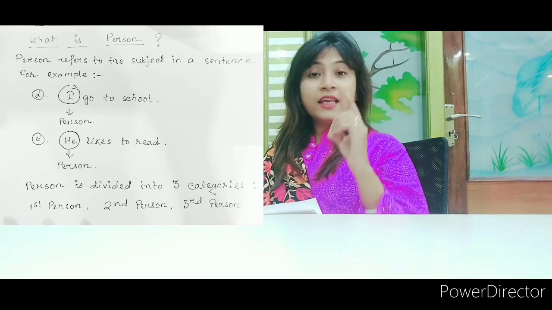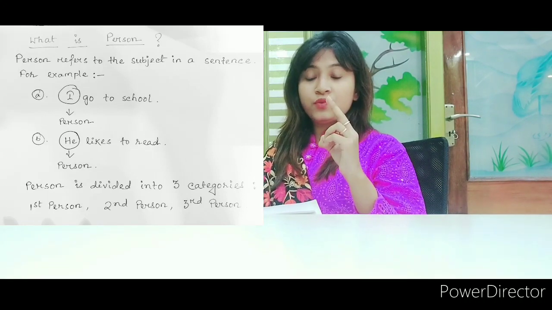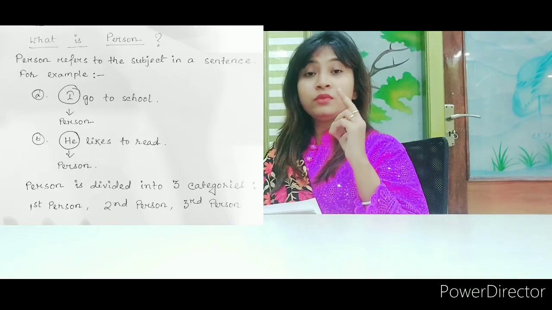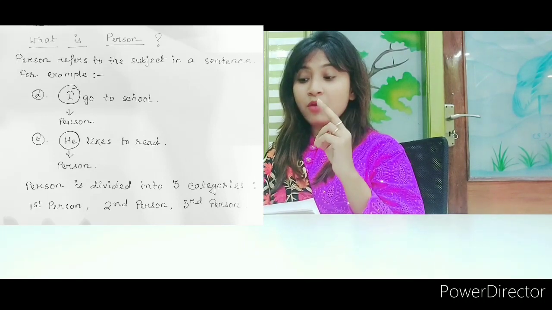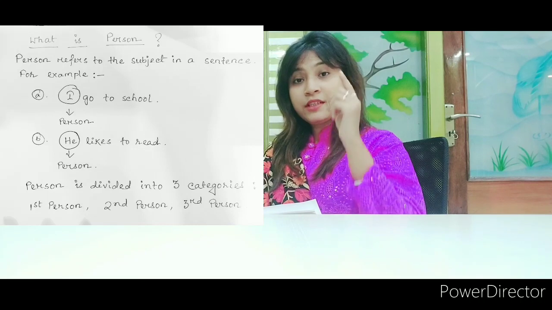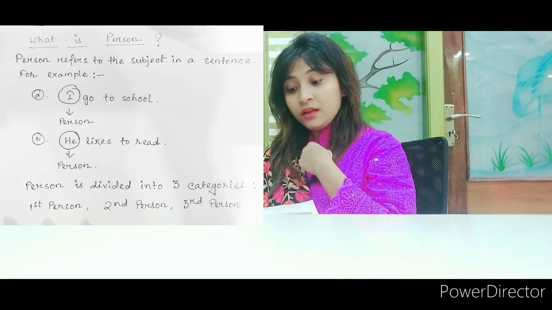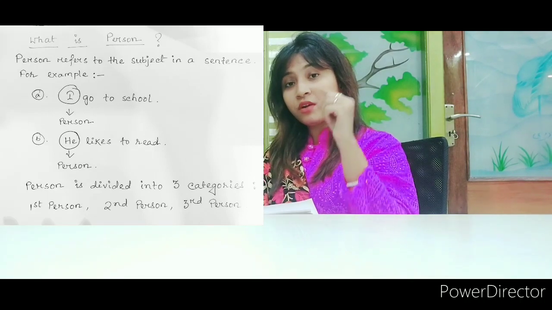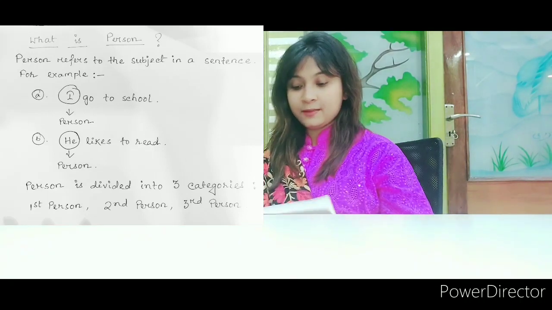See, I and he, both of these words are the words on whom the sentence is about. I go to school, it is about I. He likes to read, the sentence is about he. So these are the subjects or the persons of the sentence.